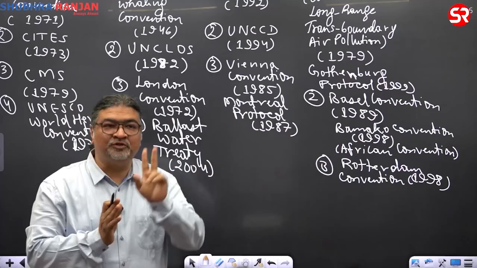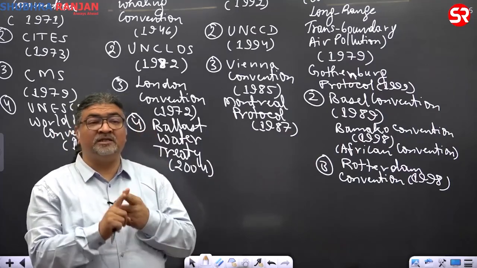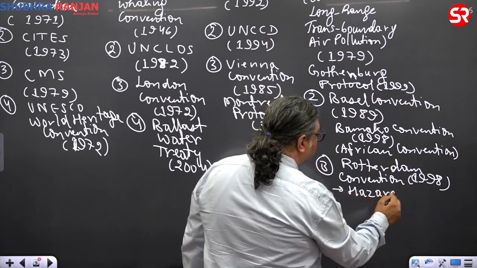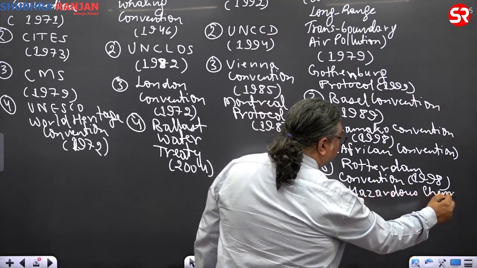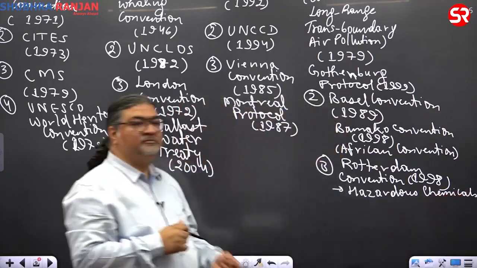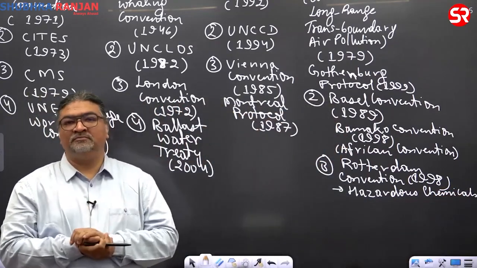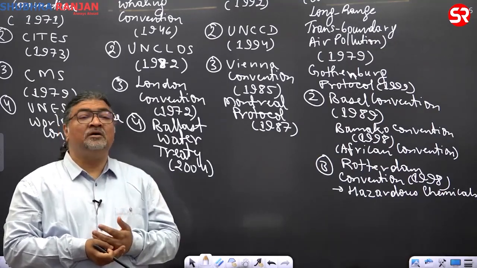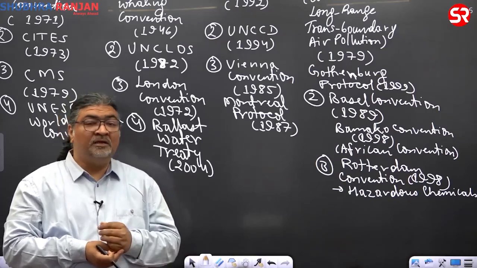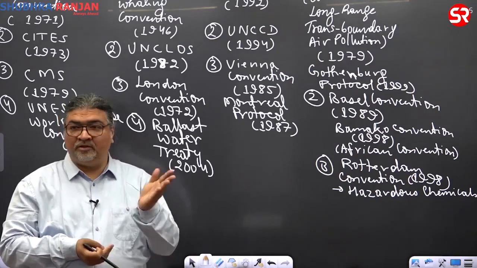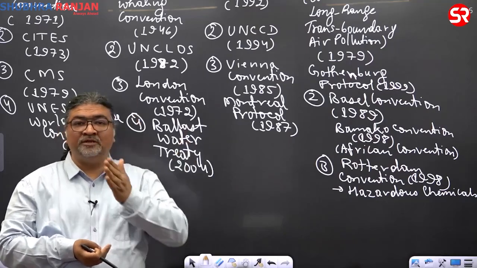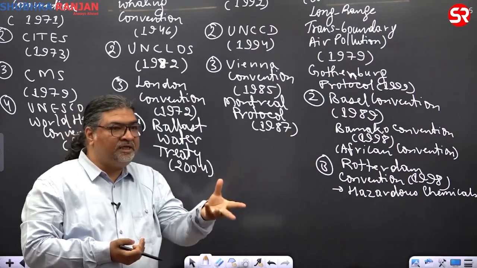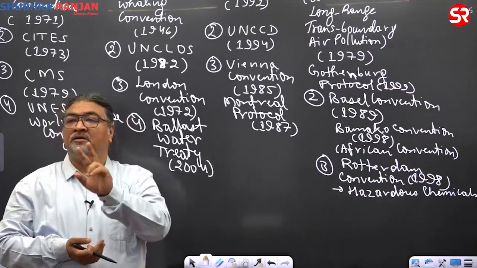Now see, what is Rotterdam? Two things you have to keep in mind. First, hazardous chemicals. It deals with the import and export of hazardous chemicals. Sometimes chemicals are used in industry to make some kind of product, textile, garment, or chemicals and dyes, pesticides, fertilizers. They are required, and they may be flowing through countries, transboundary movement. And there's always a risk of spillage, leakage, accident.